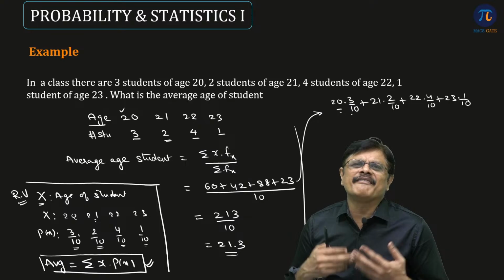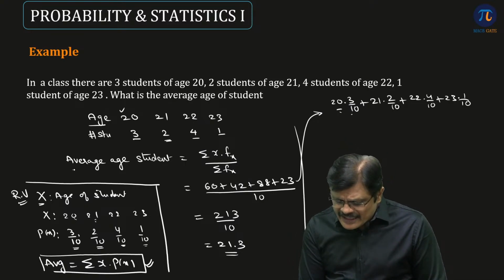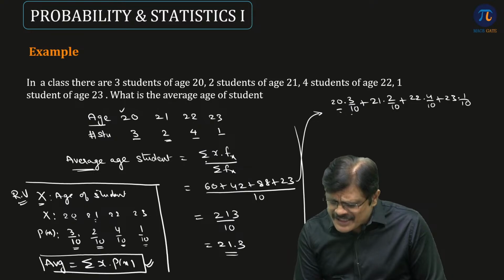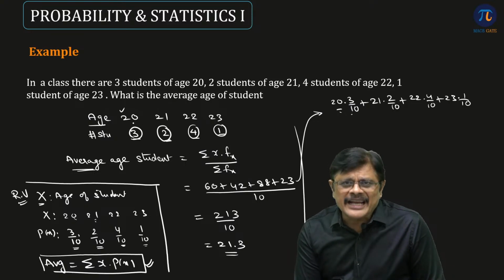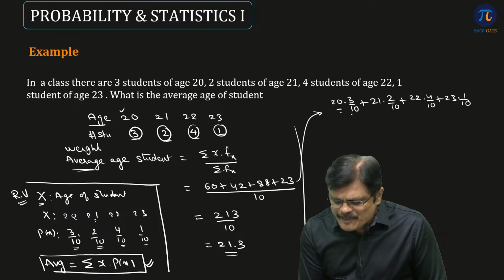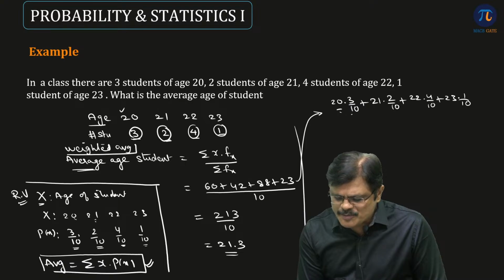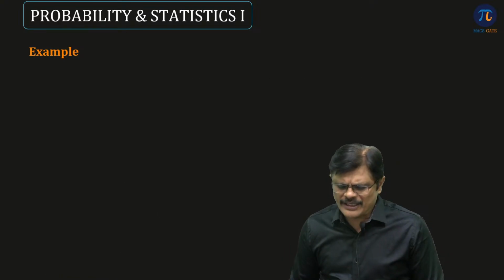So it is actually the weighted average we are writing in a different manner. See here, even though you have written average here, because we have weights corresponding to each value, we call it a weighted average. So the expected value formula which you are writing corresponds to the weighted average formula. Okay, we can take one more example.